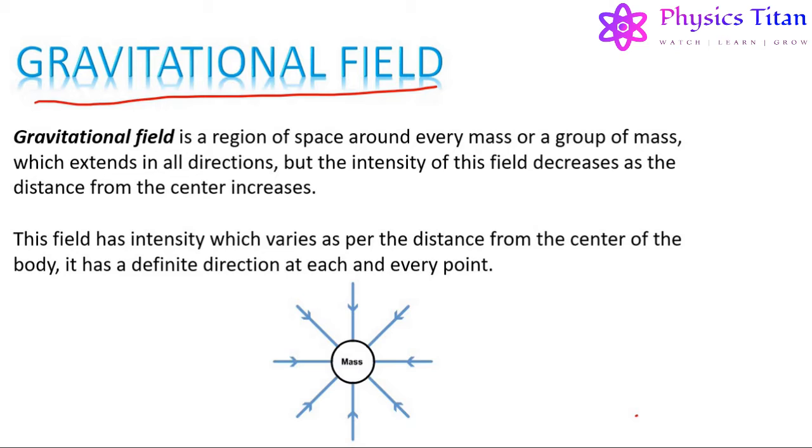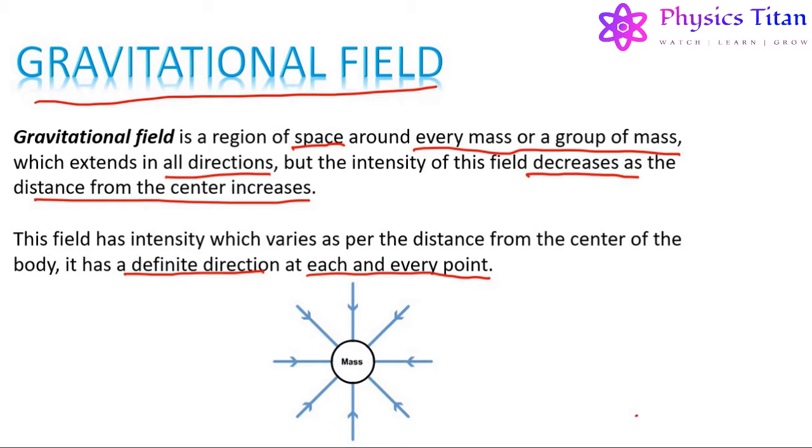Gravitational field is a region of space around every mass or a group of masses which extends in all directions, but the intensity of the field decreases as the distance from the center increases. This field has intensity which varies with the distance from the center of the body, and it has a definite direction at each and every point of the region of space around that mass.